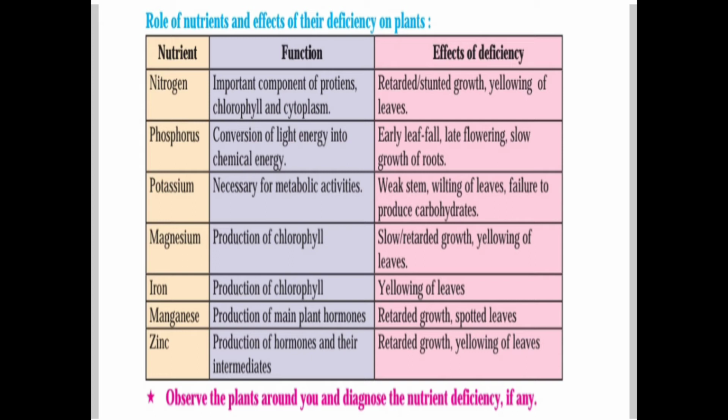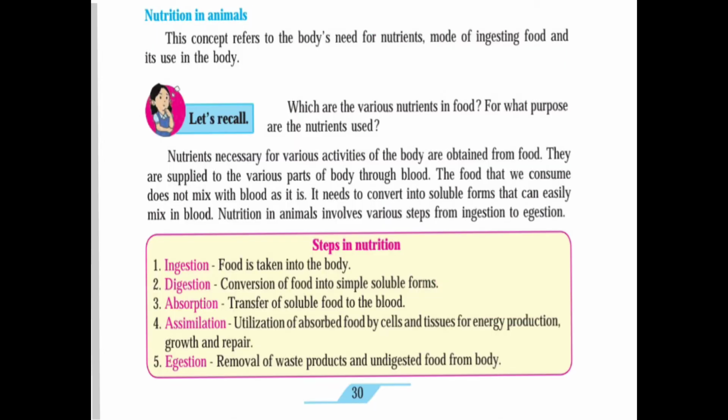Here the first part of the lesson, nutrition in plants, is over. Now we will go to the next point, that is nutrition in animals. Nutrition in animals refers to the body's need for nutrients, the mode of ingestion of food and its use in the body. For that, let's first recall the various nutrients in food and for what purpose the nutrients are used.